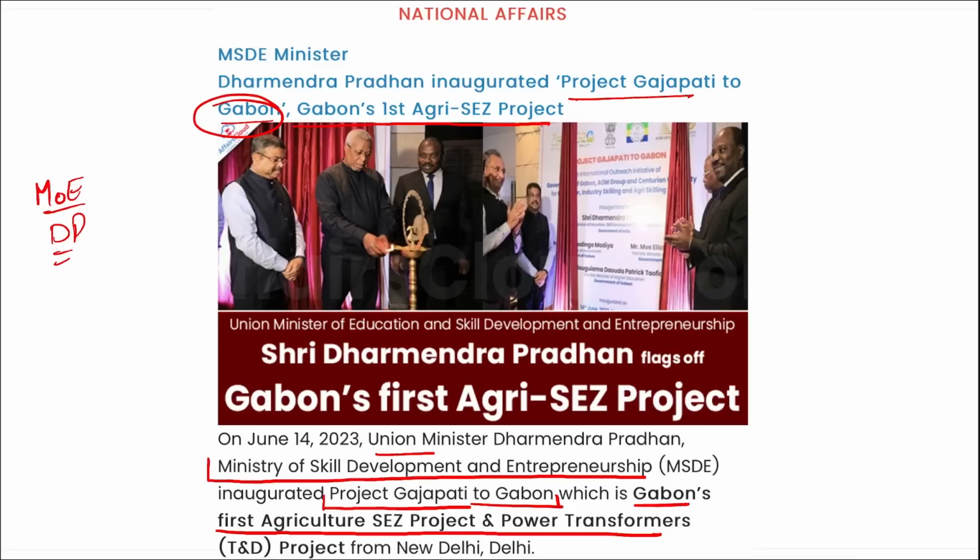Correct? Now this project is important. It will be asked that who inaugurated it. It was inaugurated by Dharmendra Pradhan. What did he inaugurate in Gabon? It was Gabon's first agriculture SEZ project and transformers project. Correct? Under this, there will be establishment of agriculture and food processing special economic zones. This project is a joint venture of the government of Gabon with Africa's AOM group as implementing partner and Odisha's Centurion University of Technology and Management as their knowledge, training and technology partner.